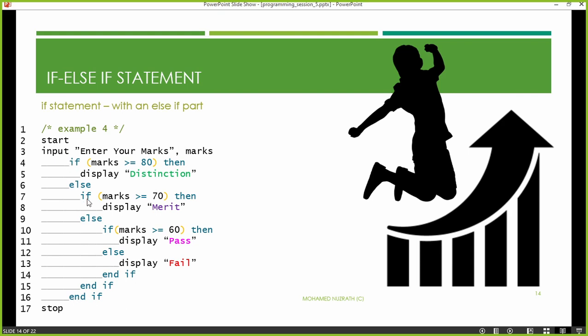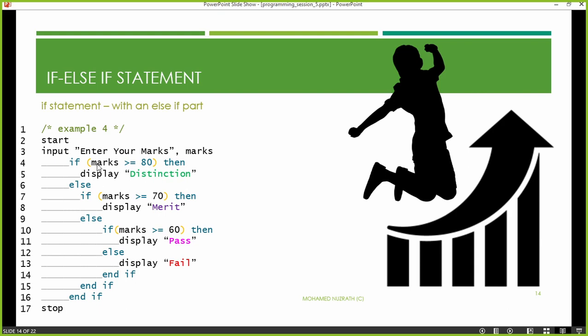Don't worry about the code written in between; I will come to that step by step. In the else part, some lines of code have been written, but we are not interested in that because the condition is true. We displayed distinction, so we totally skip the else part. So simply line number 5, display distinction, then the program will stop, because this is true.